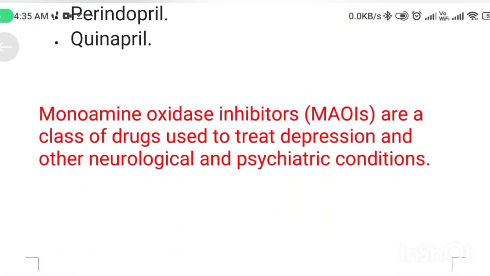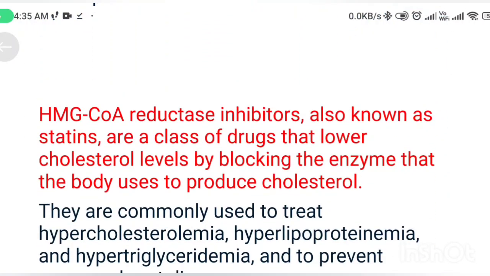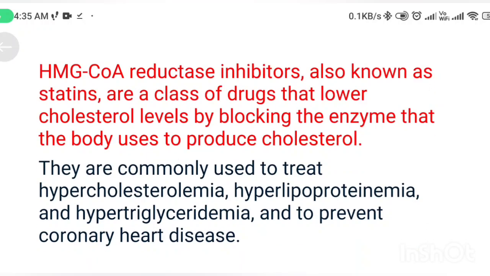Monoamine oxidase inhibitors are a class of drugs used to treat depression and other neurological and psychiatric conditions. And HMG coenzyme reductase inhibitors, also known as statins, are a class of drugs that lower cholesterol levels by blocking the enzyme that the body uses to produce cholesterol. They are commonly used to treat hypercholesterolemia, hyperlipoproteinemia, and hypertriglyceridemia and prevent coronary heart disease.